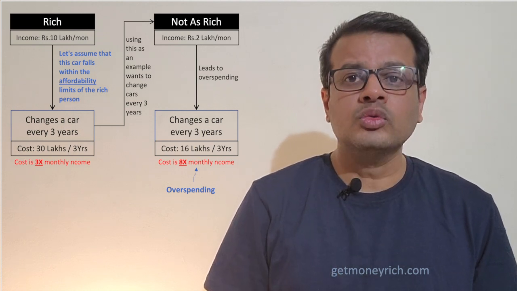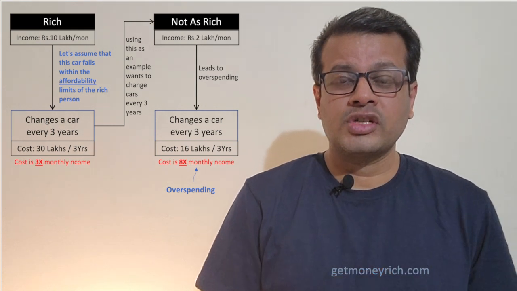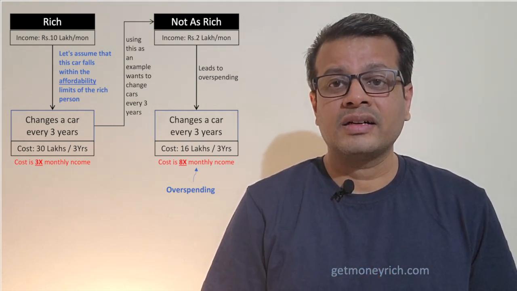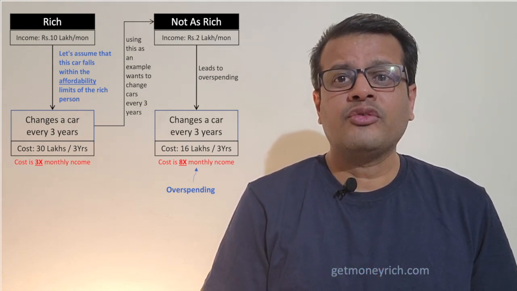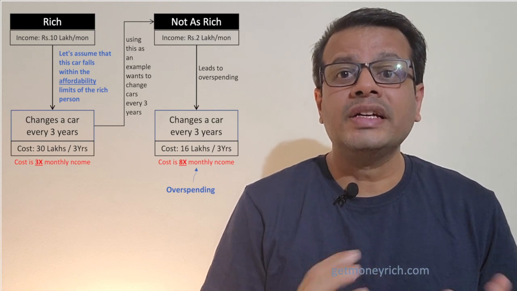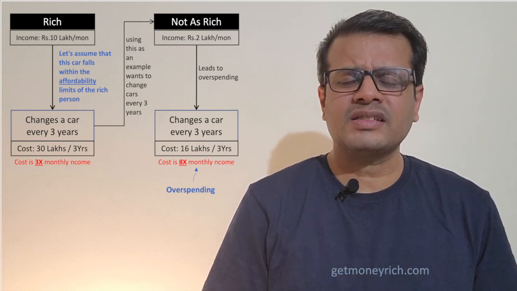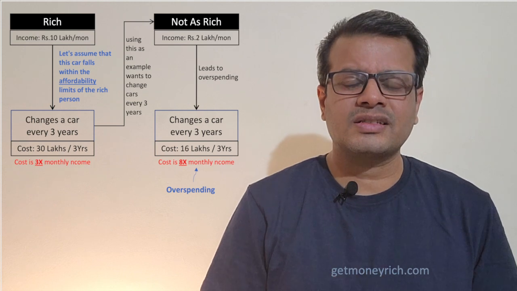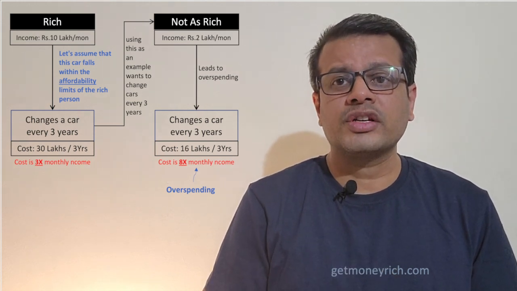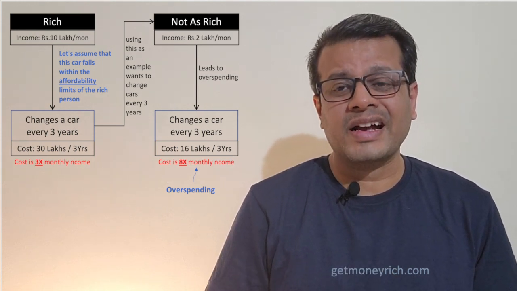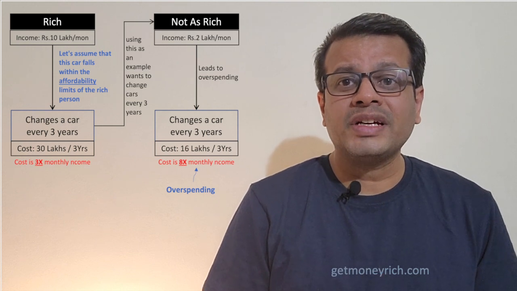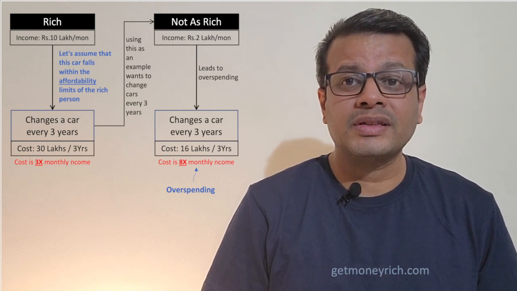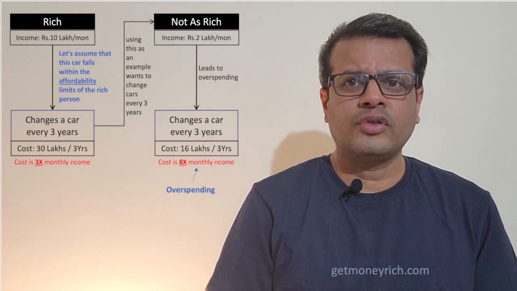So let's assume that this purchase of a 30 lakh car by the rich person falls within the affordability range of the person. This is just an assumption. There is no rule. This is just an assumption that because the rich person is buying a 30 lakh car, which is approximately 3 times his monthly income, it is within the affordability range.